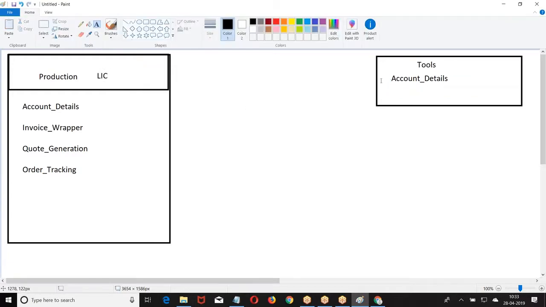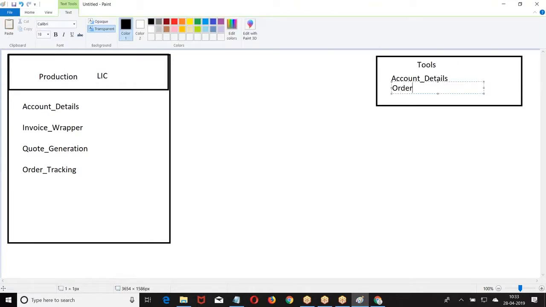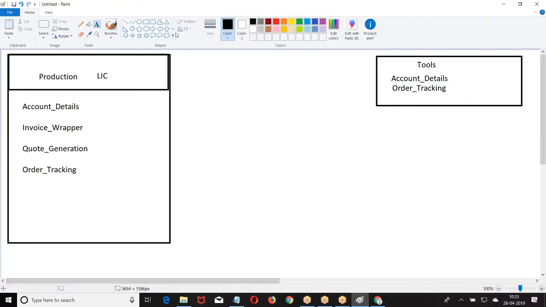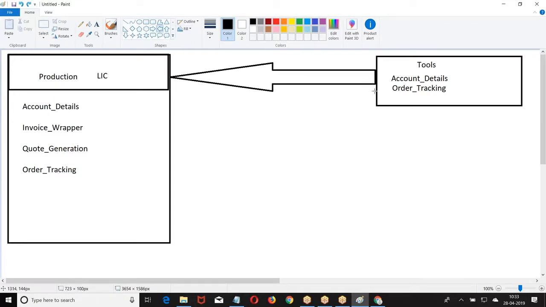They have designed their own classes. In my org, I have designed account details, order tracking. The tool contains, I have developed a package. If you use this package, it is very easy for you to track the orders. Now in my package, what do I have? Account details, order detail, order tracking. Now LIC people purchase this package, they install this package. When they install the package, these two classes are installed.